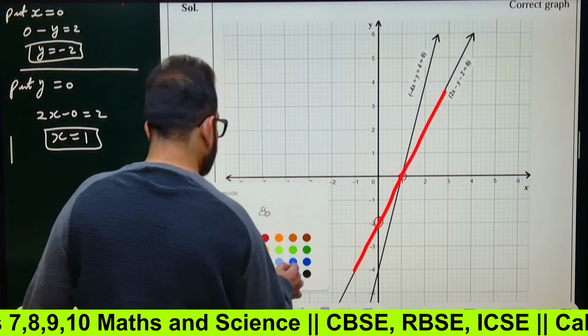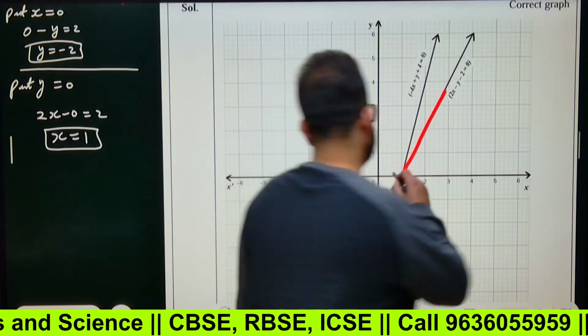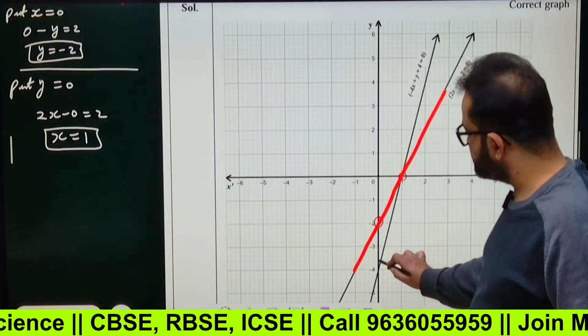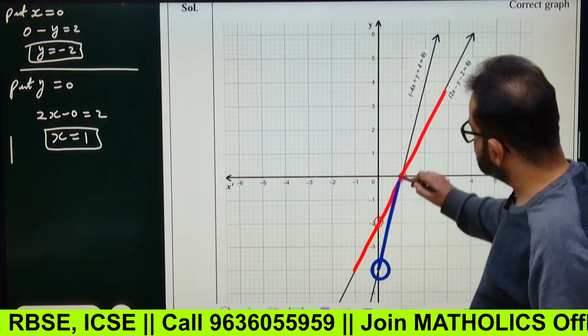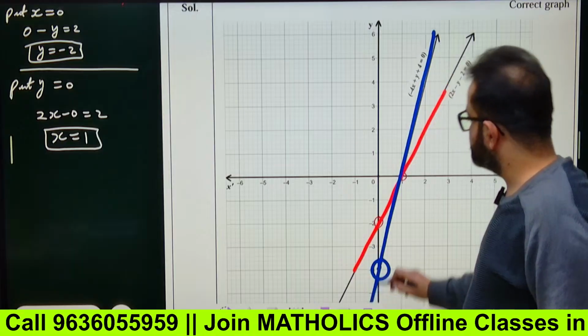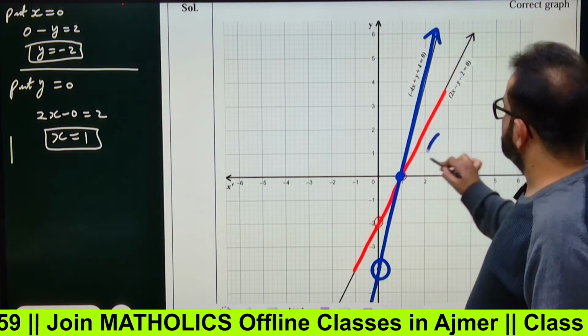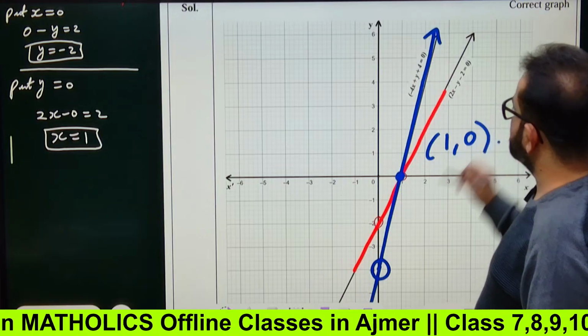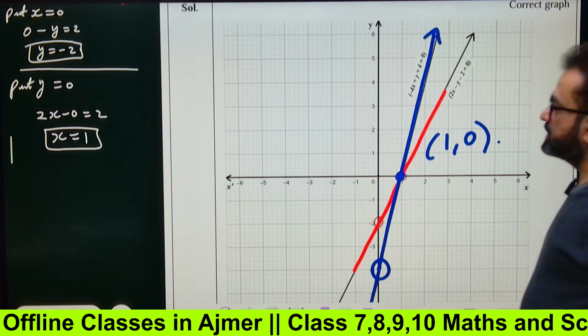For the second line, 1 comma 0 is the same point, and the other point is 0 comma minus 4. You connect this point to this point, and this is the required line. These two lines intersect at this point, so 1 comma 0 is the required solution. Got the point?